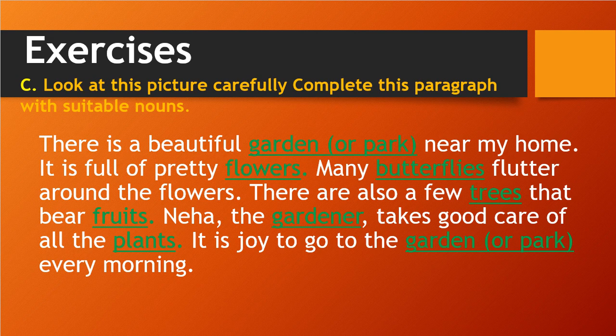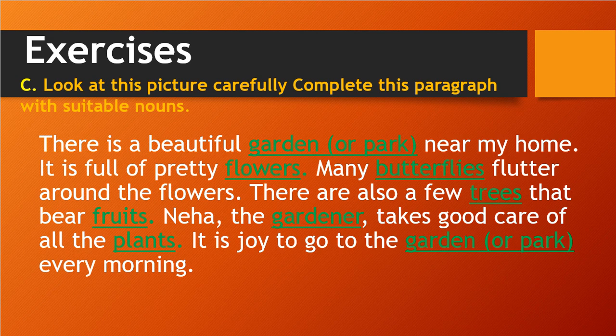They are giving fruits. Neha the gardener, so in our image Neha is the gardener, takes good care of all the plants. It is joy to go to the garden or a park every morning or every evening.